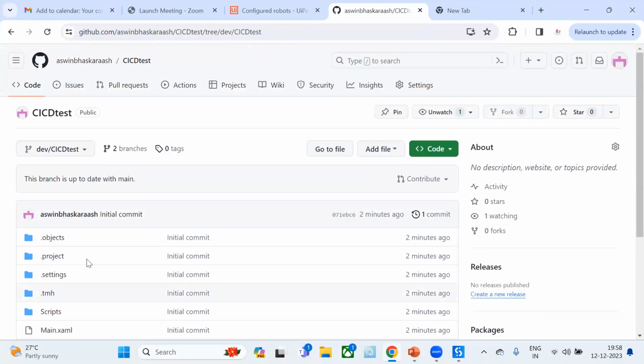Okay, now in order to implement the CI/CD, when we are pushing some code change to this particular repository, GitHub has to identify there is a workflow I have to start. There is an action I have to start for building the package and deploying the same to orchestrator, right?